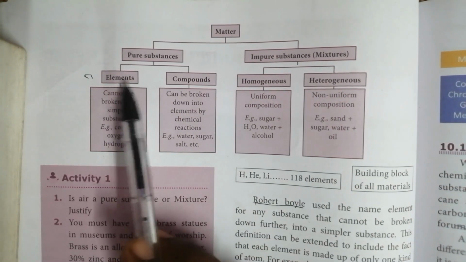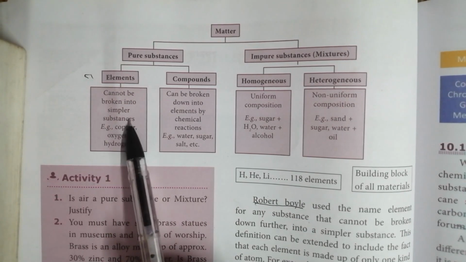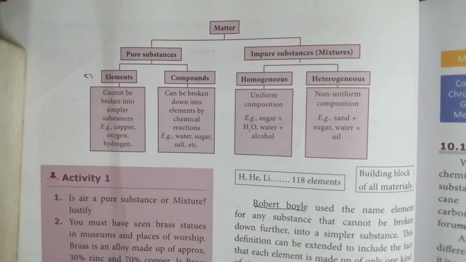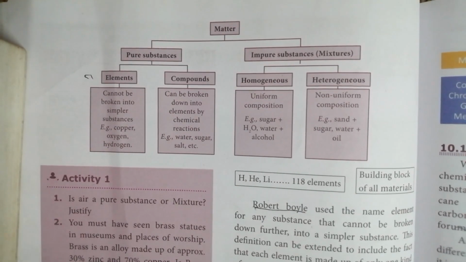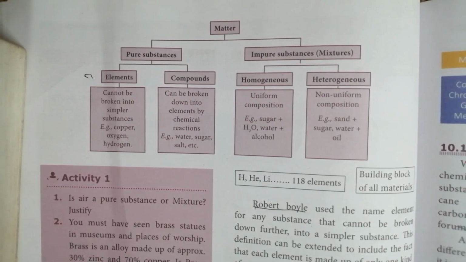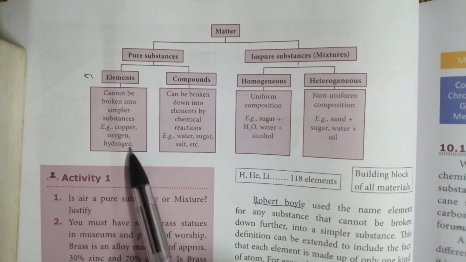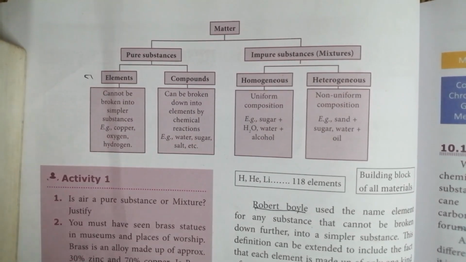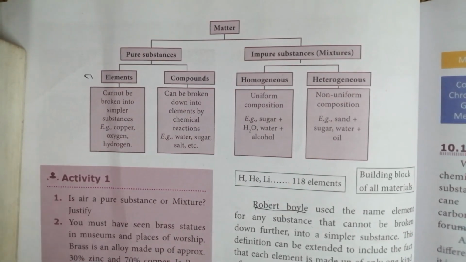Right? These elements. What are elements? They cannot be broken into simpler substances. Elements means any one atom. Okay, atom, the smallest particle. So these atoms cannot be broken into simpler substances. For example for elements, any element name you can write. Here they are giving copper, oxygen, hydrogen as examples. Whatever you know, you can write anything: hydrogen, helium, nitrogen, silver, gold. These are all examples for elements.